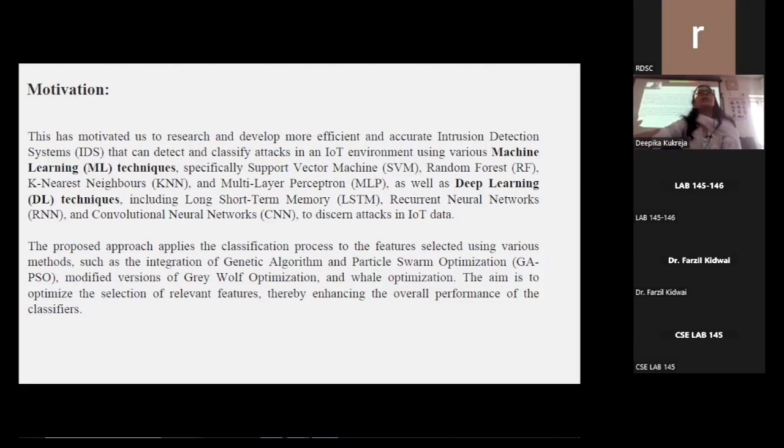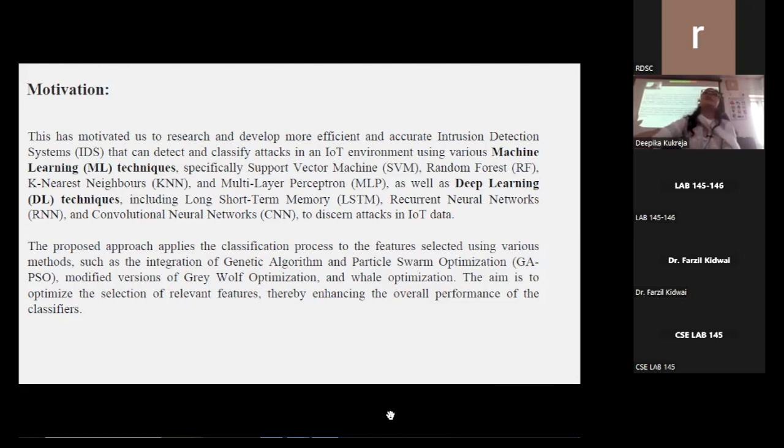Along with machine learning techniques, I have also used deep learning techniques such as LSTM, RNN, and CNN to discern attacks in IoT data. In order to improve the efficiency and accuracy of attack detection, the proposed approach applies the classification process to the features selected using various methods.